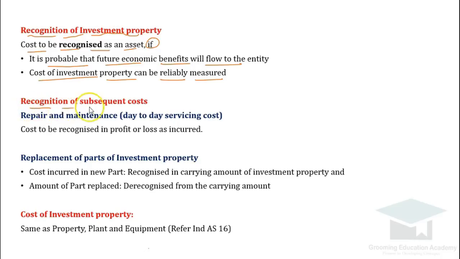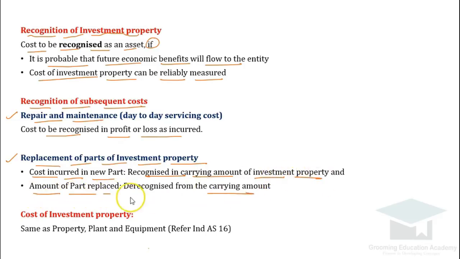Now coming to the next, recognition of subsequent costs. So there are two parts, repair and maintenance and replacement of parts of investment property. If it is about repair and maintenance, that will be charged to profit and loss account. If it is about replacement of parts of investment property, then whatever the cost is incurred in new part, that will be recognized in the carrying amount of investment property, and the carrying amount of the part replaced will be de-recognized from the books of accounts.